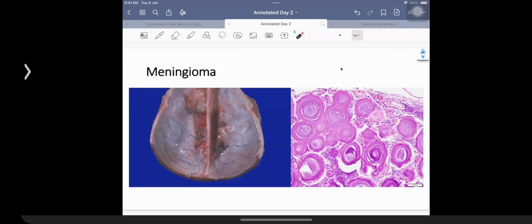Then we are talking about a tumor which is going to be given the name of meningioma. Tumor that is going to be given the name of meningioma. Now, the importance of knowing what meningioma is: it is an example of the most common benign tumor that is seen in adults. Most common benign tumor seen in adults.